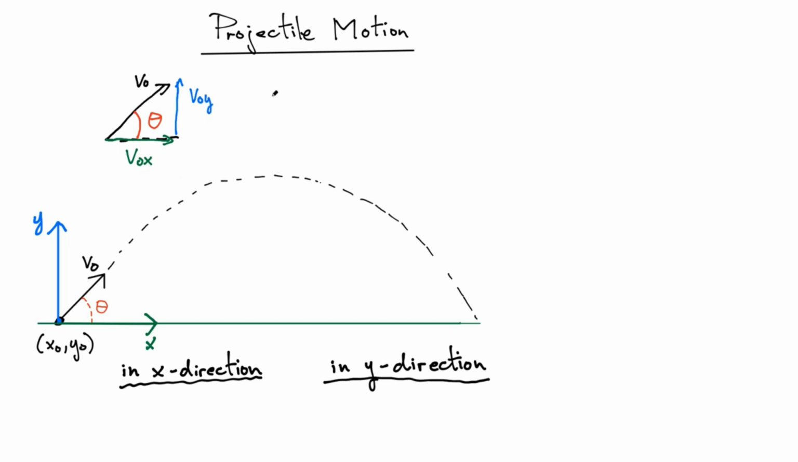Now, just by inspection, you should be able to write that the initial component of the velocity in the x direction is going to be v0 cos of the angle theta. And the initial component of the velocity in the y direction is going to be v0 sine of the angle theta.